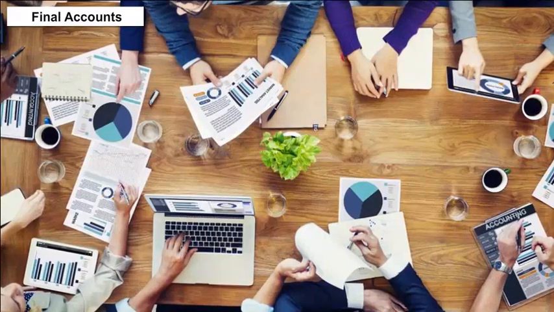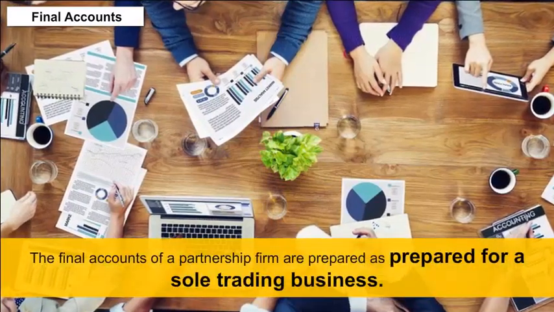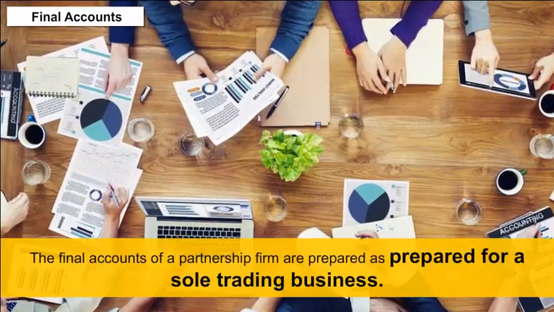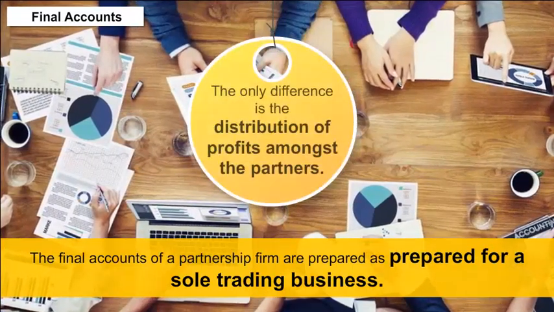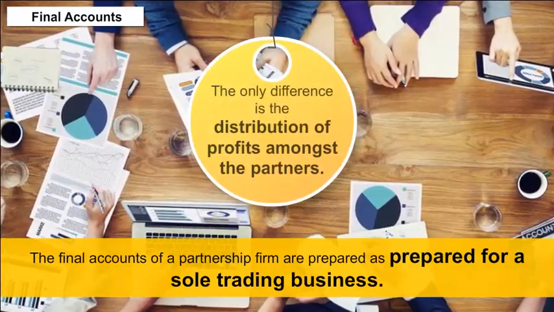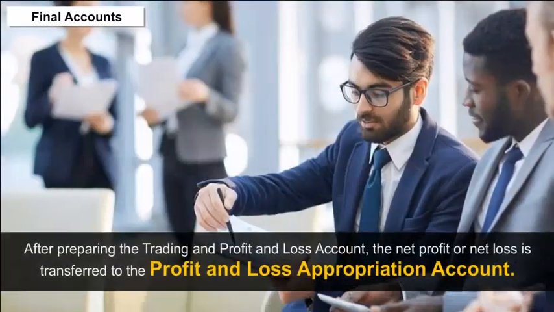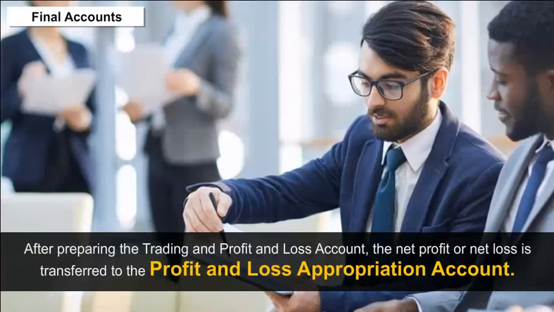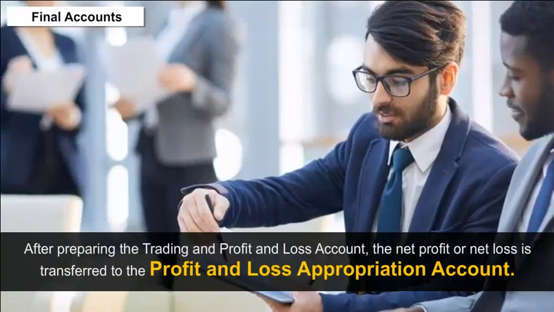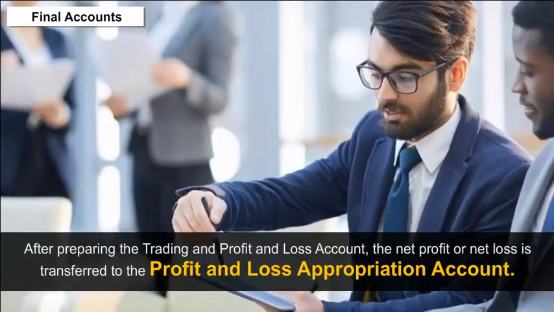Final accounts. The final accounts of a partnership firm are prepared as they are for a sole trading business. The only difference is the distribution of profits amongst the partners. After preparing the trading and profit and loss account, the net profit or net loss is transferred to the profit and loss appropriation account.